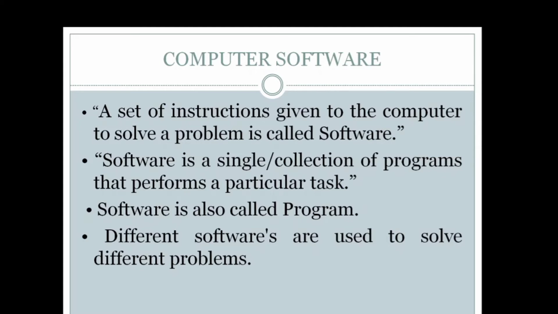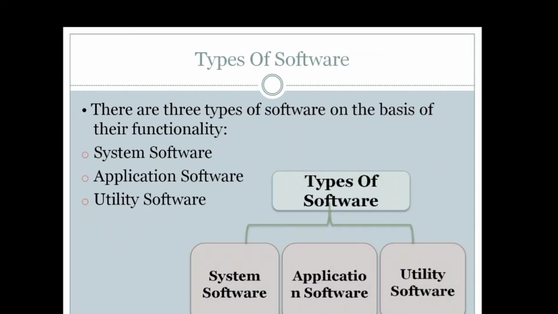Okay, so there are a number of softwares available today that are used to solve different problems. Now we will discuss the categorization of software, means in how many parts we can divide computer software. Basically there are three types of computer software on the basis of their functionality. Number one, the system software. Number two, the application software. And number three, the utility software. The work of these softwares depends upon their functionality, means the work of all the softwares is different.